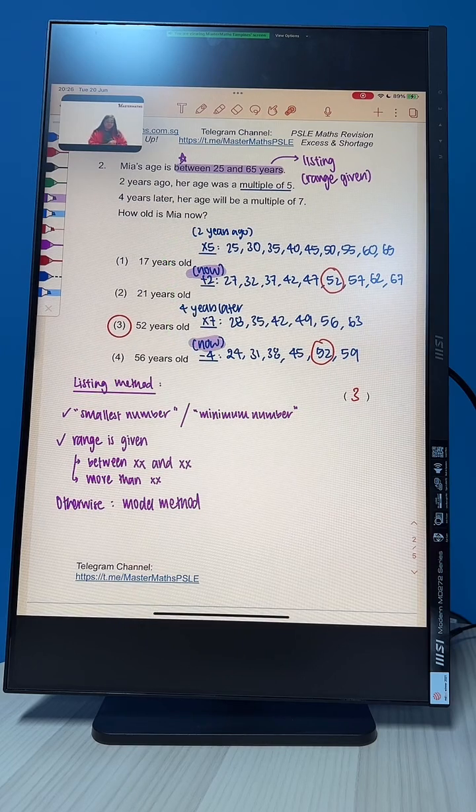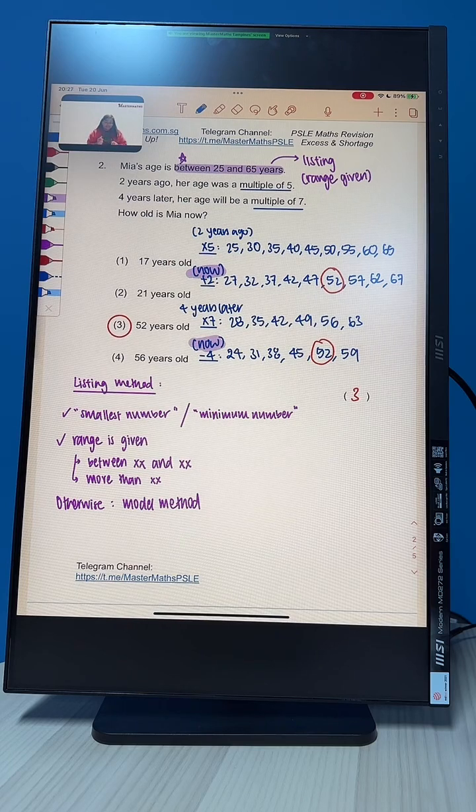So far so good? Then from there we just list what they tell us. They tell us multiples of 5, we list multiples of 5. They tell us multiples of 7, we list the multiples of 7. But make sure when you list it, it is in the range.